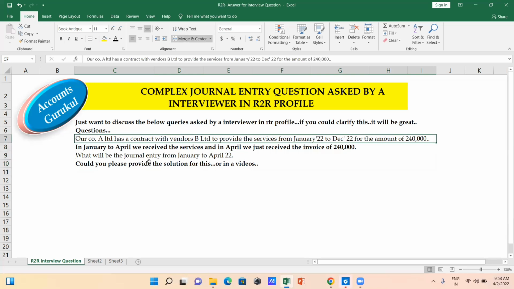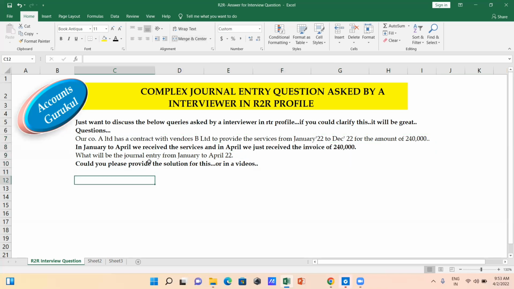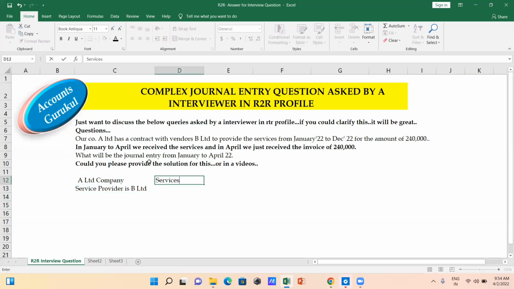From this question, first you have to calm down and understand the complexity of these transactions, what the interviewer wants to know, and how you have to give the answer for that. First, you are a limited company, and the service provider is B Limited. Next, this is related to services.